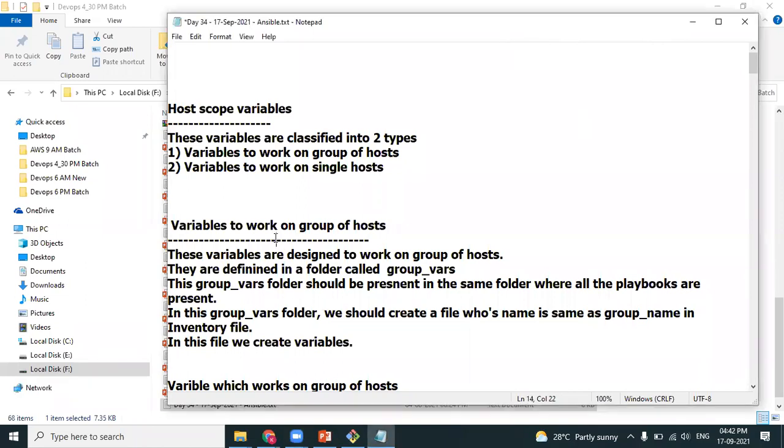So let's start with variables which work on a group of machines. These variables are defined to work on a group of hosts. They are defined in a folder called group_vars. It's mandatory that the folder name should be group_vars. This folder should be present in the same directory where we write the playbooks. In the group_vars folder we create a file whose name is the same as the group name in the inventory file, and in this file we create the variables. All these concepts will be very simple when we start getting into practicals.